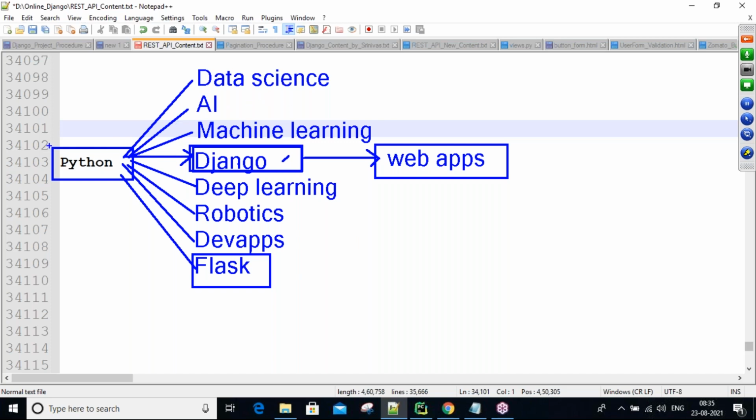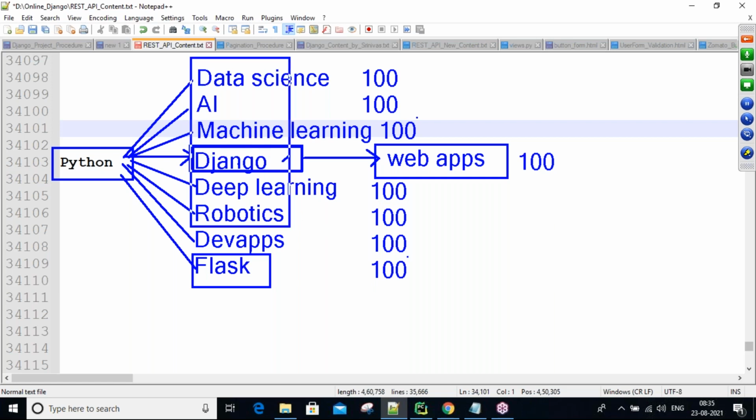So see, guys, why we call Python a general purpose language, and why Python is getting more popularity. In olden days Java and .NET had more popularity. Assume each course has 100 people joining: deep learning 100, robotics 100, DevOps 100, Flask 100, like that. So totally 8 courses, 8 into 100, 800 students.